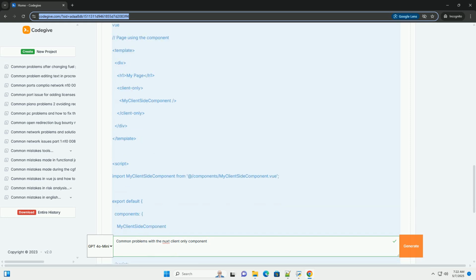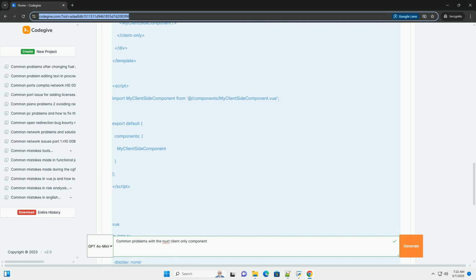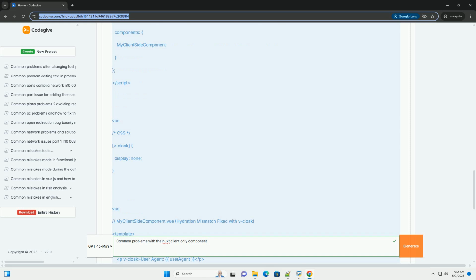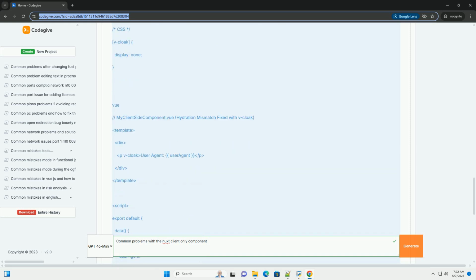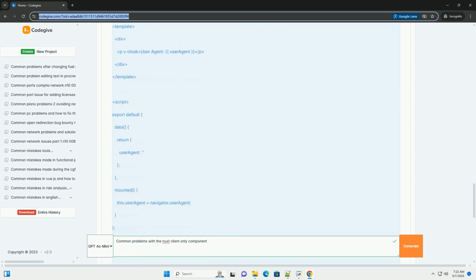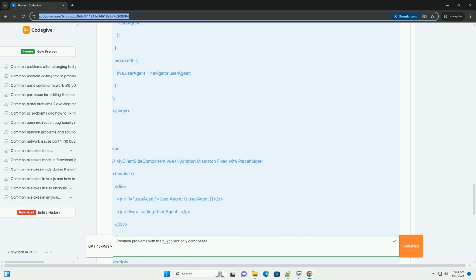But using it effectively and avoiding common pitfalls requires understanding its behavior and the Nuxt lifecycle. This tutorial will explore common issues encountered when using client-only and provide solutions with code examples. We'll cover: 1. Understanding client-only and its purpose. 2. Problem 1, hydration mismatch.